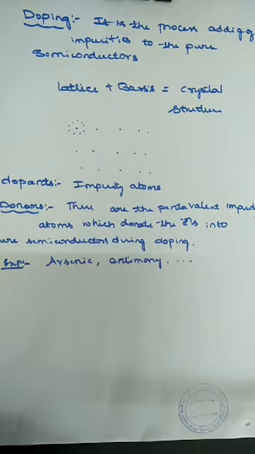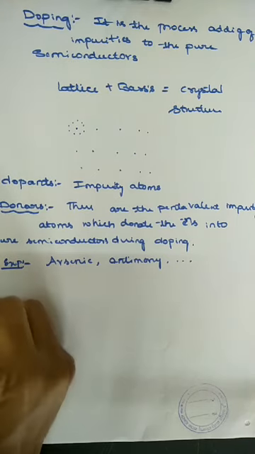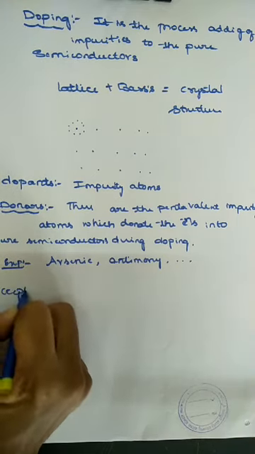So some others, etc. So what is a donor here? These are the pentavalent impurity atoms which donate the electrons into the pure semiconductor during doping. So donors means what? They donate the electrons. So similarly, what are the acceptors here?